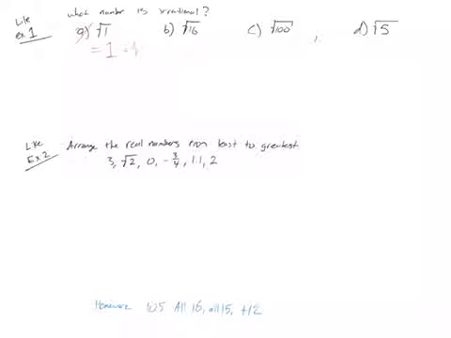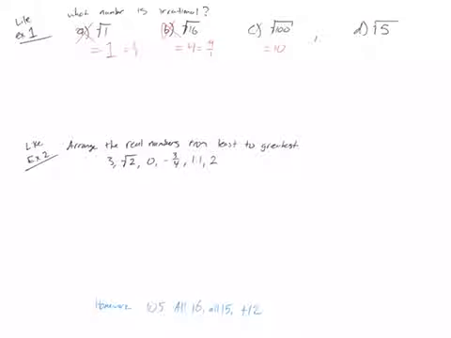Let's look at B. It says the square root of 16. Well, what number times itself will give you 16? Well, 4 times itself will give you 16. So this number is just equal to 4, which if you again wanted to think about as 4 over 1, it can be written as a ratio. So nope, not that one. So not B. C, same idea. What number times itself gives you 100? Well, 10 times 10 gives you 100, so this answer is going to be 10. Again, 10 is a rational number.